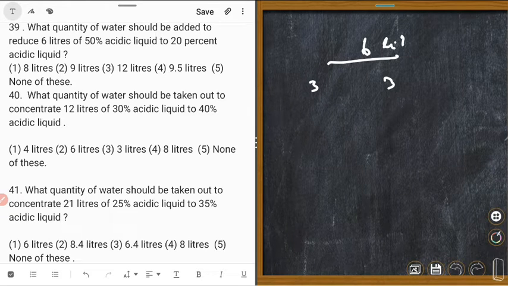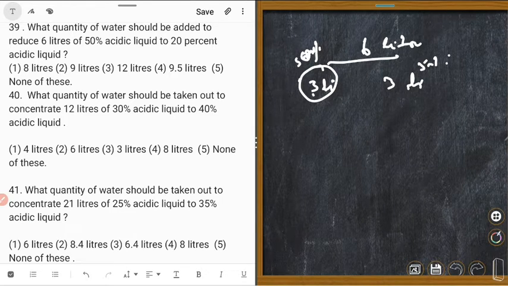This is 3 liters, right? This is 50%. This is also 50%. We have to make it 20%. We have to make it 20% of something. This is 50%. We will make it 20%. Could you understand? So 3 is equal to 20% of x, right?